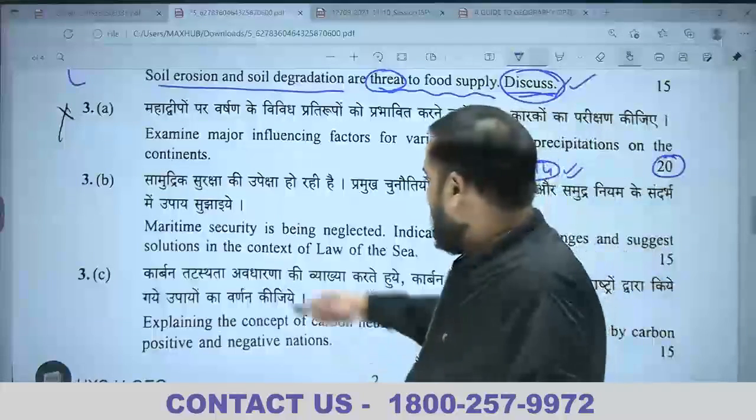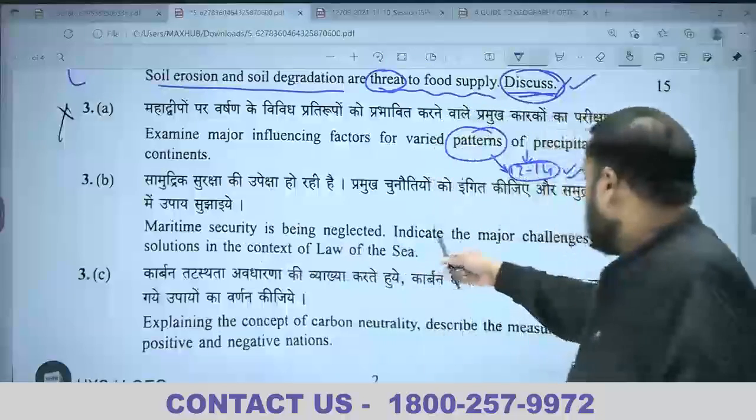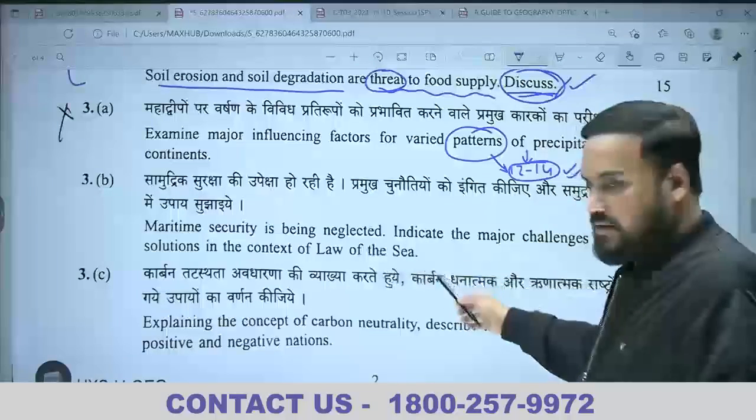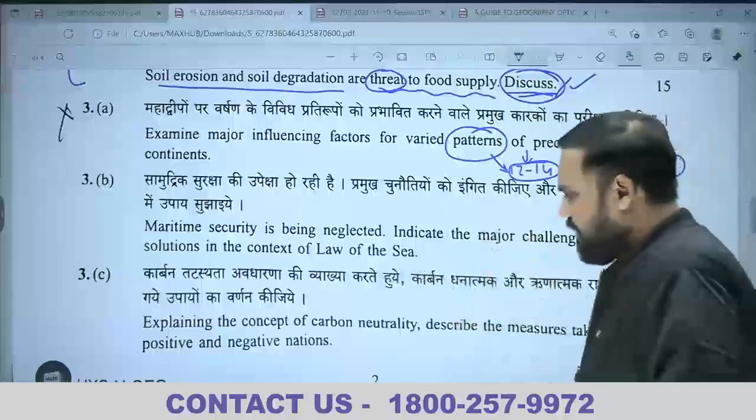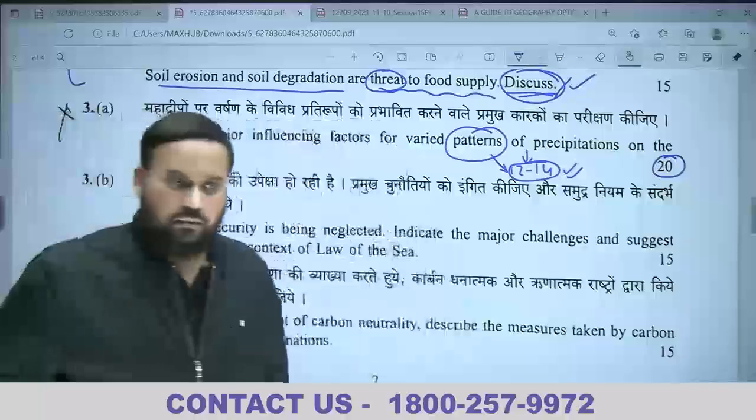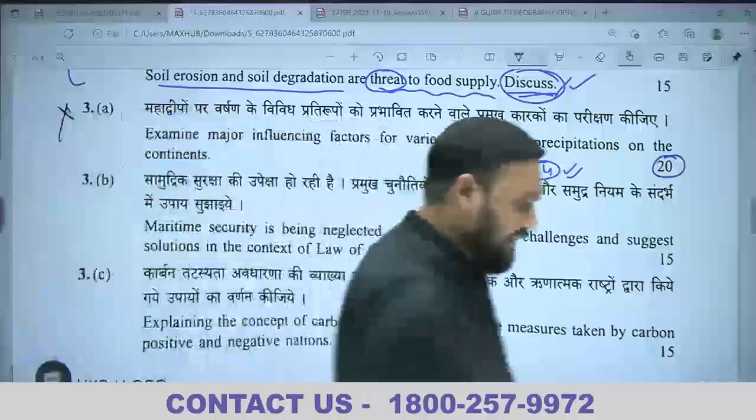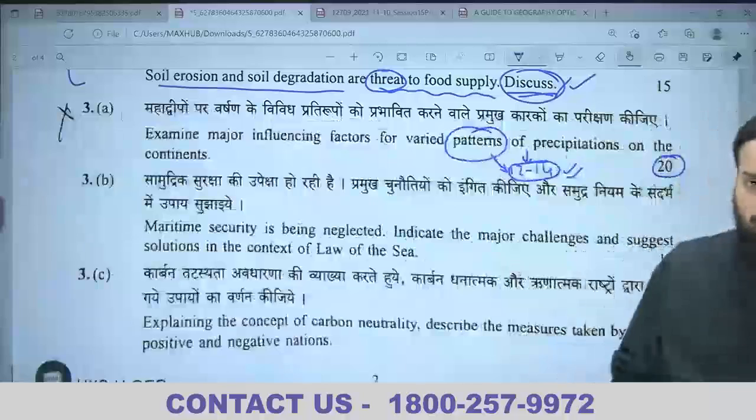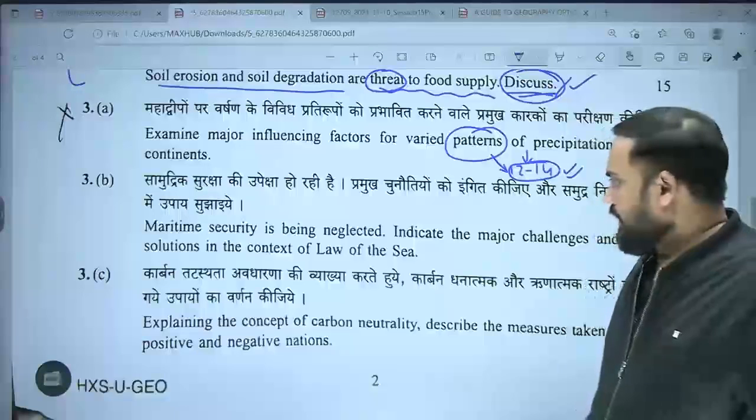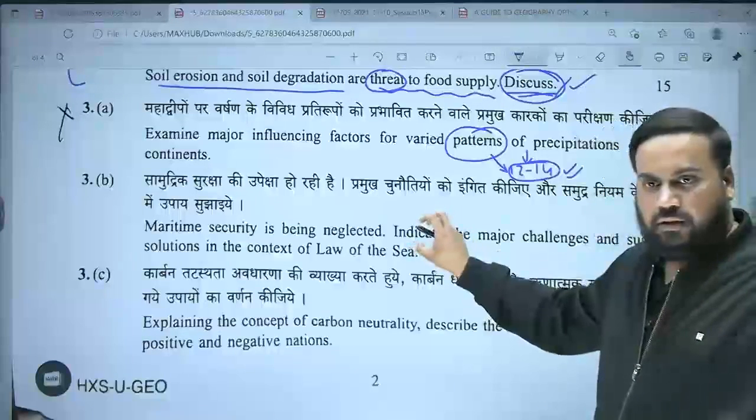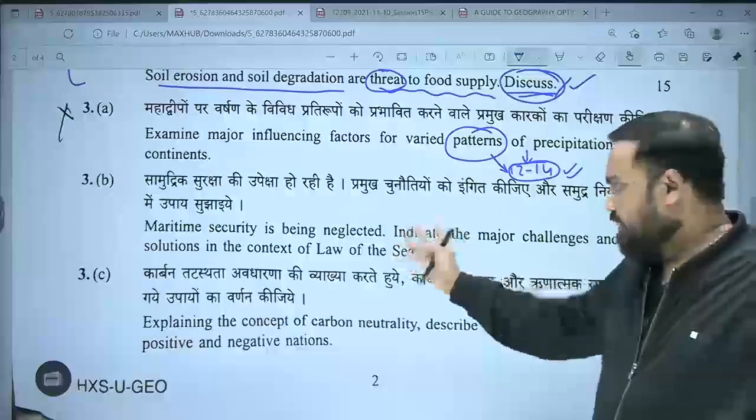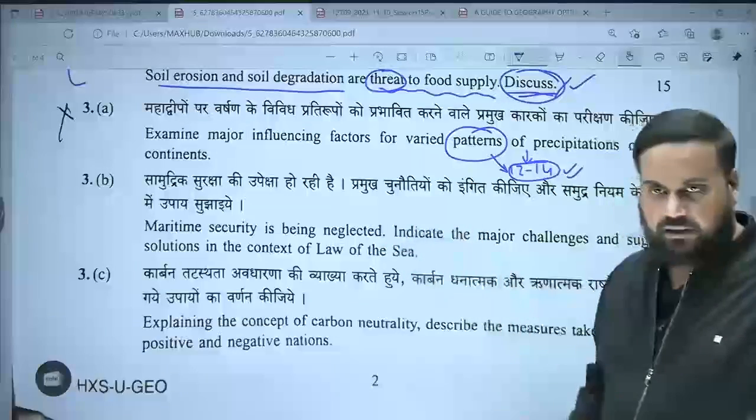आगे बढ़ते हैं. Maritime security is being neglected. Indicate the major challenges and suggest solutions in the context of the law of seas. So we had done in one of the tests, one question, which we talked about how the maritime or law of sea is being, if you talk about, violated by many countries. We particularly asked in the context of China. So again, lots of material which was used there, that same content would have been a little bit changed and this answer could have been written.